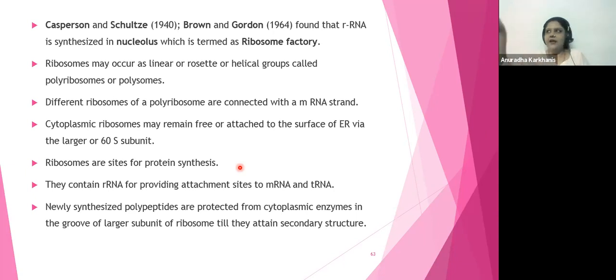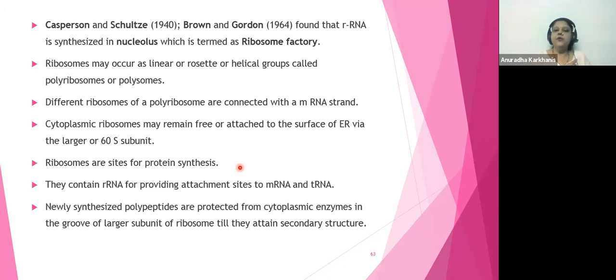Yeah. So they appear perfectly like, in one row. Correct. Yeah. You're right. Raindrops when they fall, on that window pane ऐसे एक line में बैठे हुए दिखाई देते हैं. Perfect. So they are going to be called as polysomes. Don't forget this one. Different ribosomes of polysomes are connected with the mRNA. Yes. Cytoplasmic ribosomes may remain free, or they may remain attached to the endoplasmic reticulum via the larger or the 60S subunit, in our case, eukaryotes, of course.